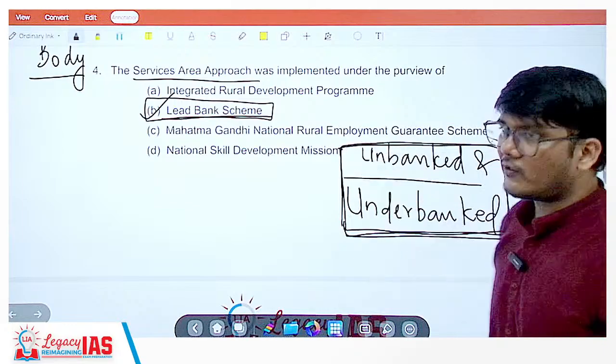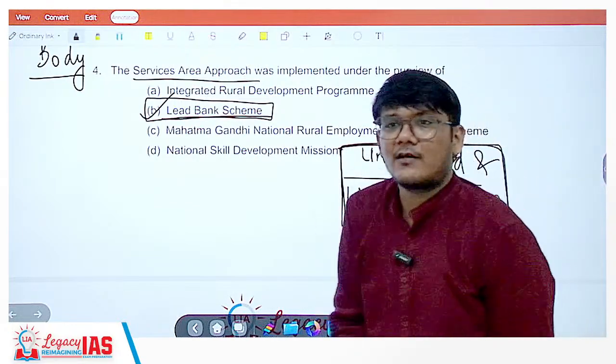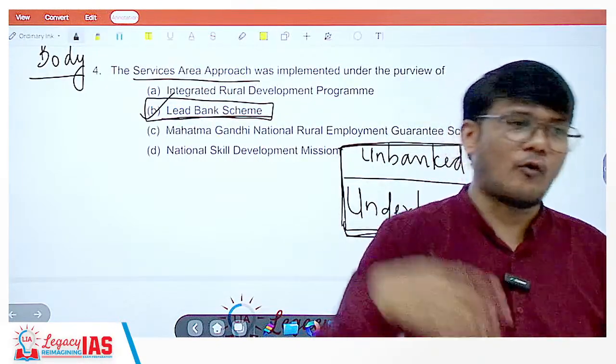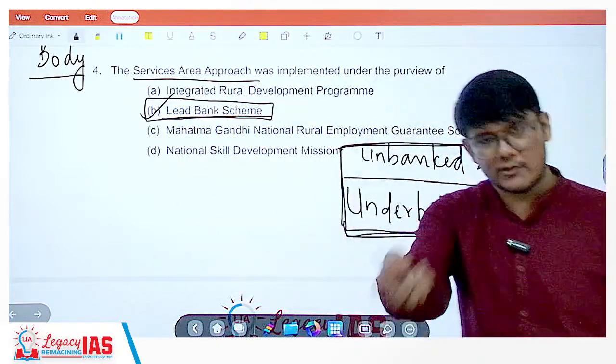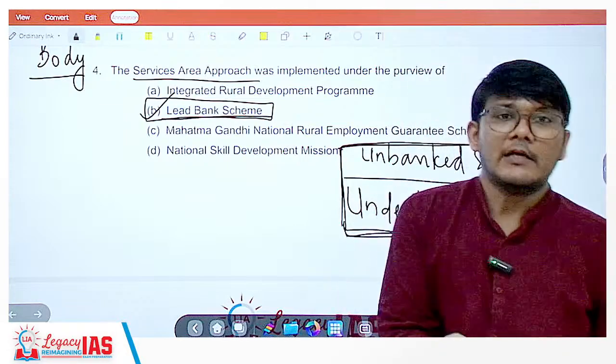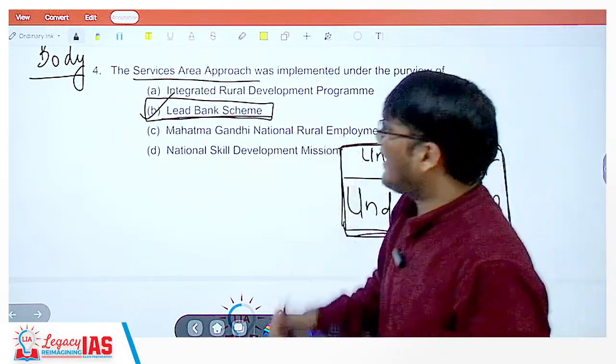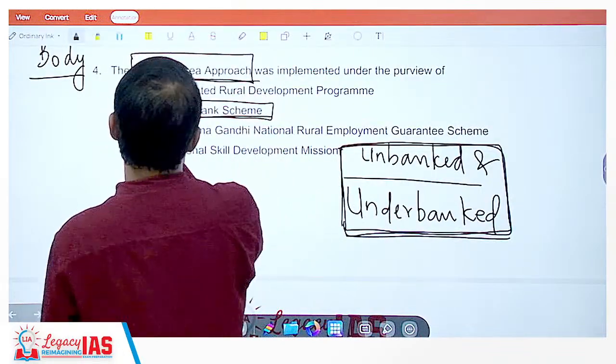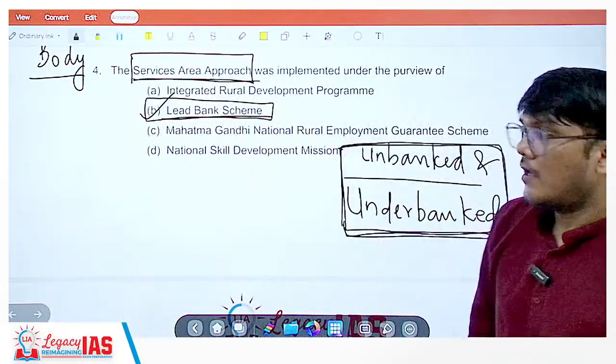Now this is clear. When you have opened the account, again you have to use it. And when you have to use it, again there is no bank. So what? Again the person will come and give you the cash if you want to take out or deposit cash? No. Then you need to do something about it. So the service area approach was implemented under the lead bank scheme.